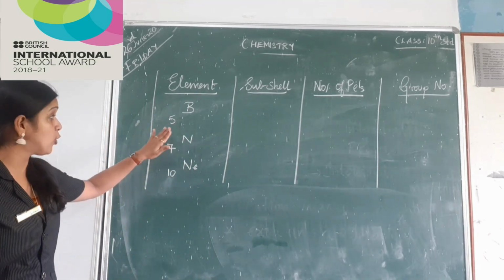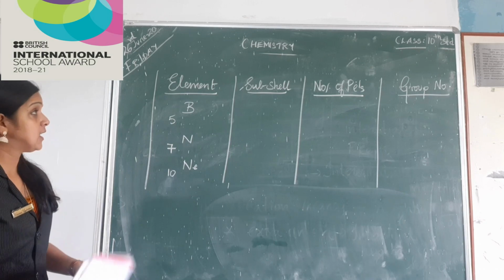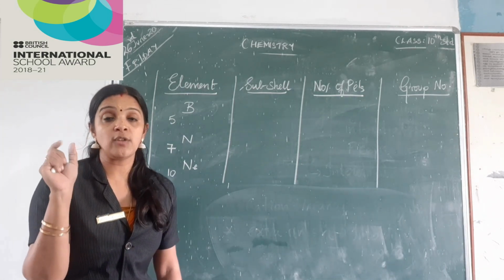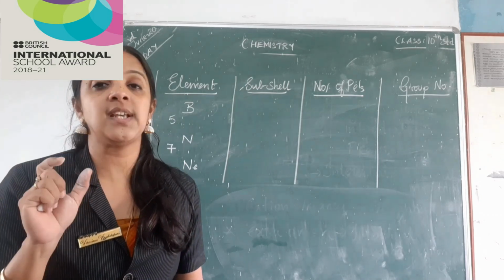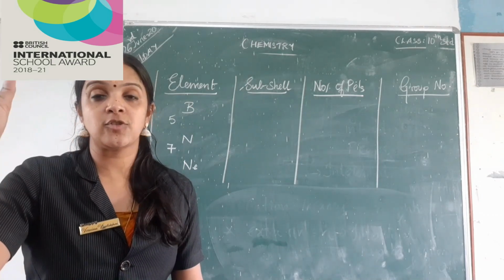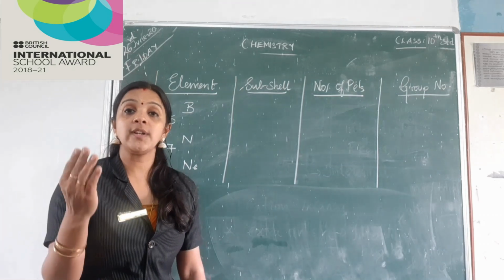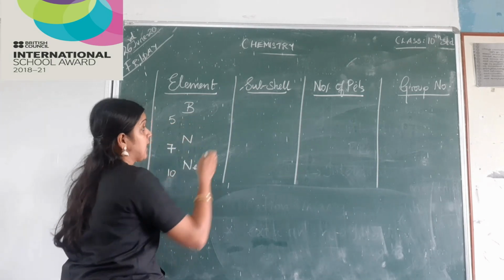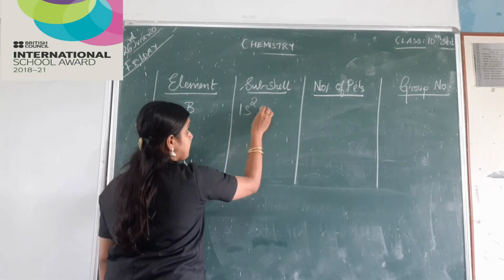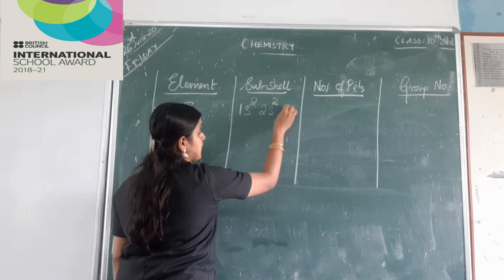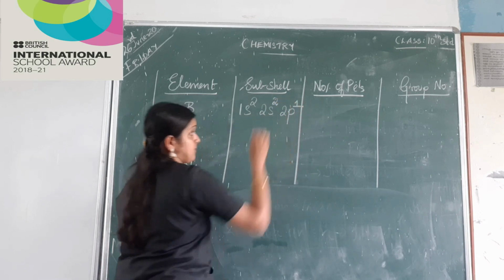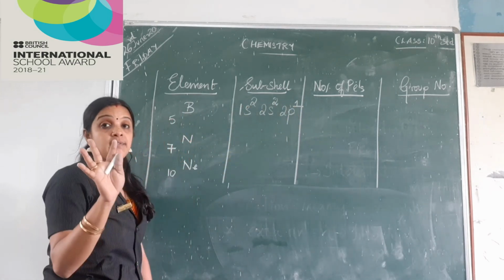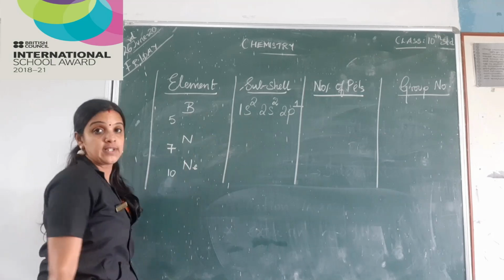Now, the question is boron with atomic number 5. So, how to write the subshell configuration? Anything that you need to find out, the first step and foremost thing is to write the subshell electronic configuration. So, how did we learn the subshell configuration? For boron, it is atomic number 5. So, we write 1s2, 2s2 and then 2p1. Right? 2 plus 2, 4, 4 plus 1, 5. So 5 electrons, boron, this is the configuration.